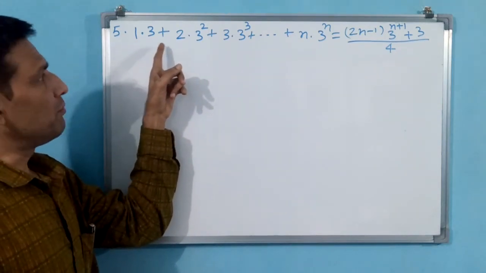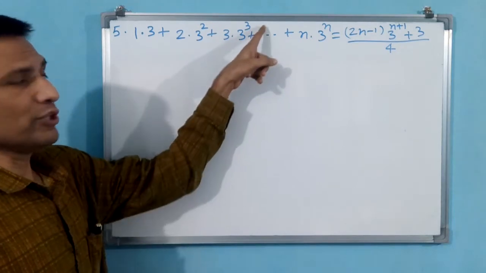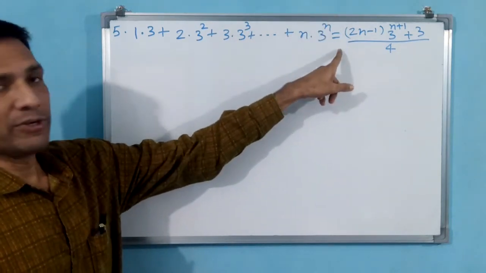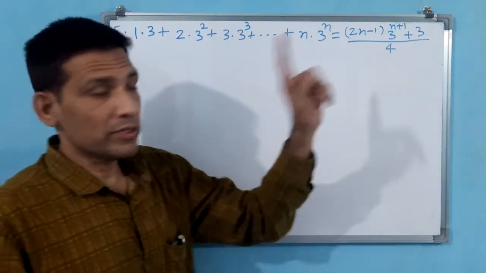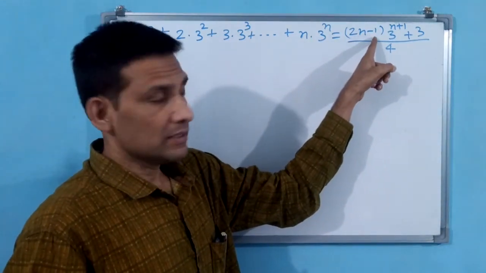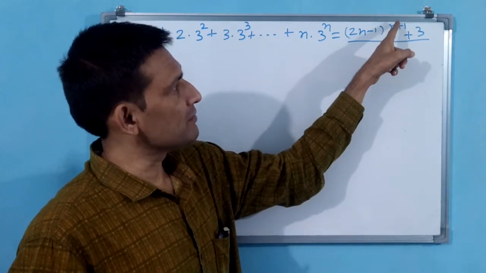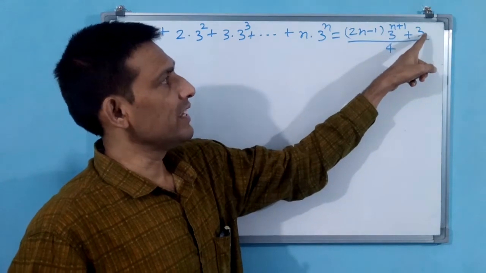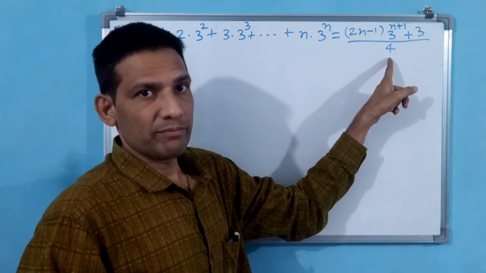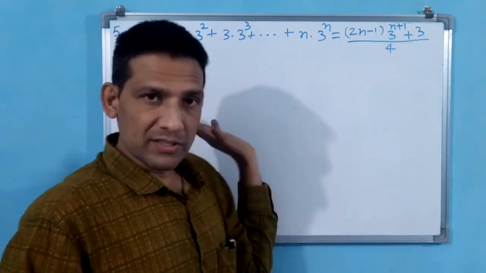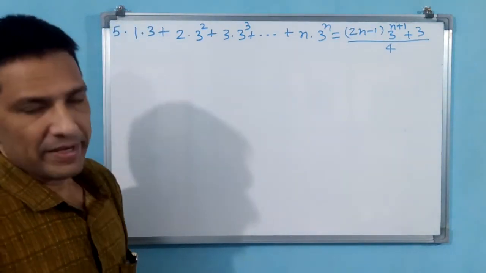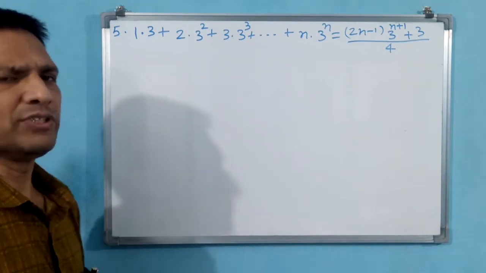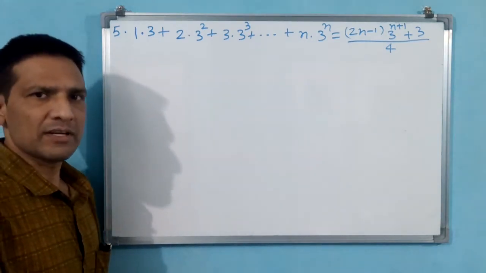1 into 3 plus 2 into 3 square plus 3 into 3 cube plus dash dash dash n into 3 power n is equal to, you see carefully here, 2n minus 1 into 3 power n plus 1, you see this power n plus 1, plus 3 divided by 4. Okay, this you have to take and verify the truth by mathematical induction. n belongs to N, they have only given. You need not write again, or else if you write also that is not wrong.